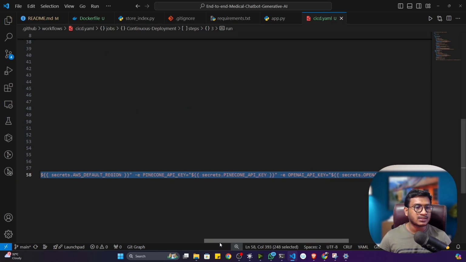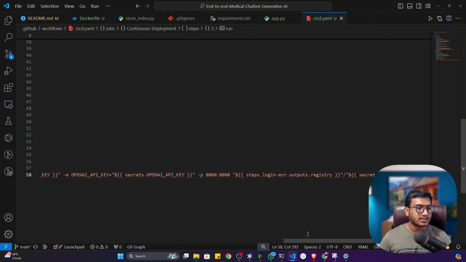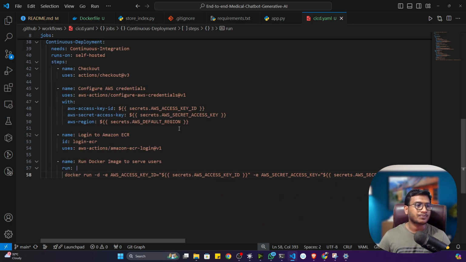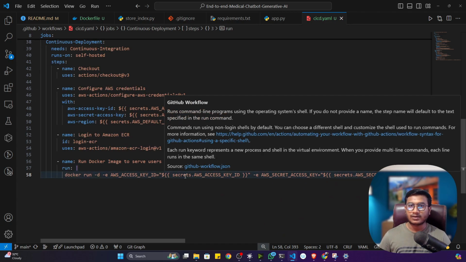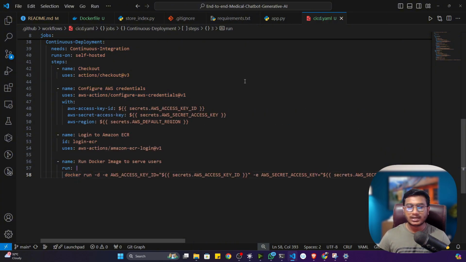You can see -e means this is the environment variable. See, AWS access key, AWS secret key. I'll tell you how to generate these keys. Then a Pinecone API key, OpenAI API key, everything I have set here. So these are the things we'll be reading from the secret. GitHub secret, I'll tell you how to create the GitHub secret as well.